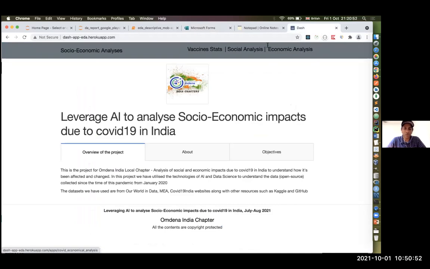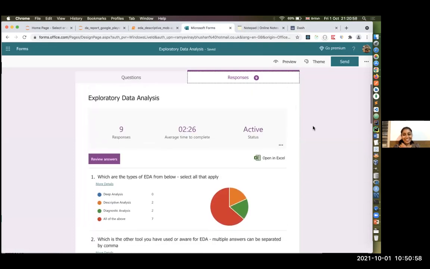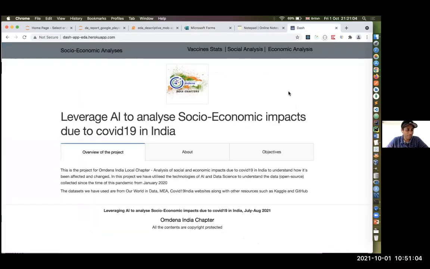Do we have a scoring system, Ramya, for everyone? Not individually, just overall. Okay, 30 seconds. Looks like there are 17 participants in this, so 16 excluding you, Ramya.